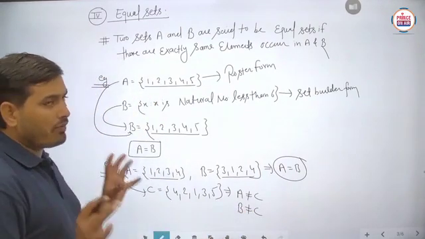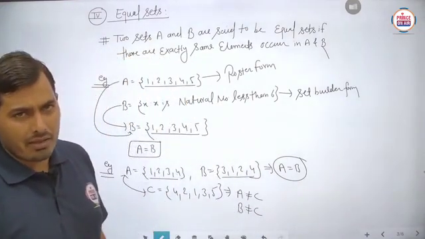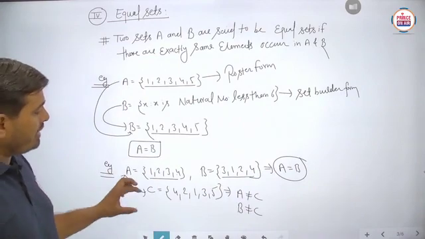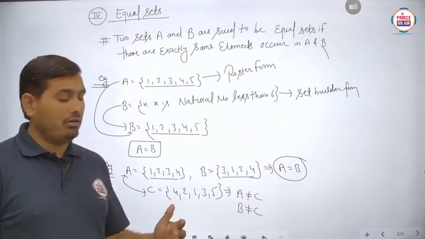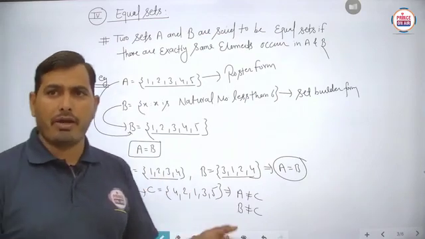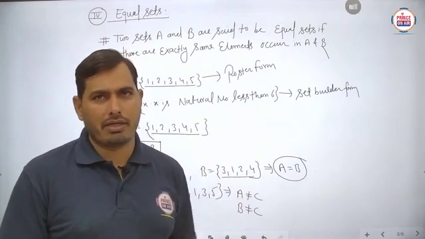So basically students, for the equality of two sets, what we are saying is that each and every element that occurs in a particular set, the same number and the same kind of elements will be repeated in the second set. Then it is said to be an equal set. Is it clear?